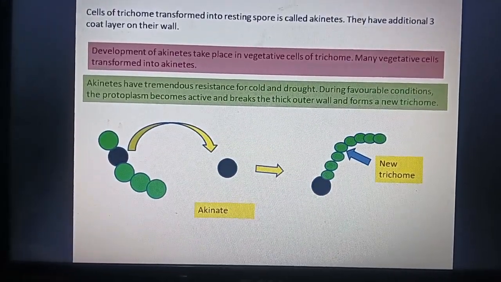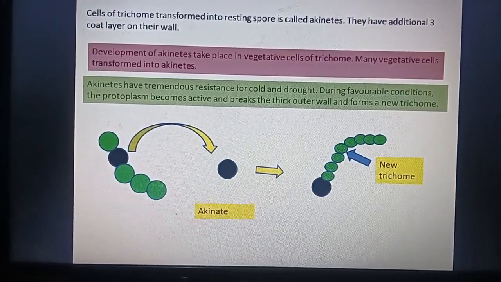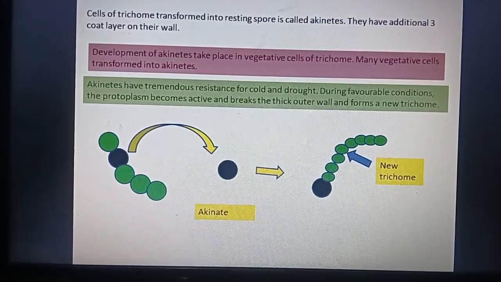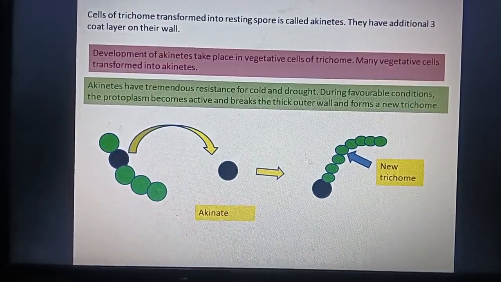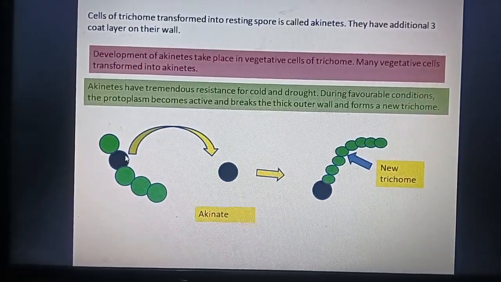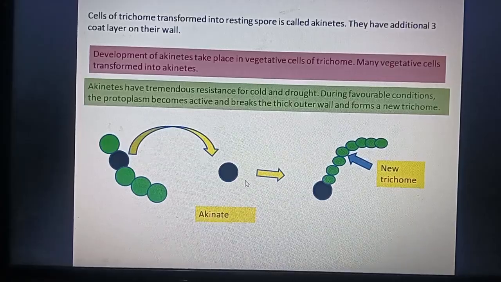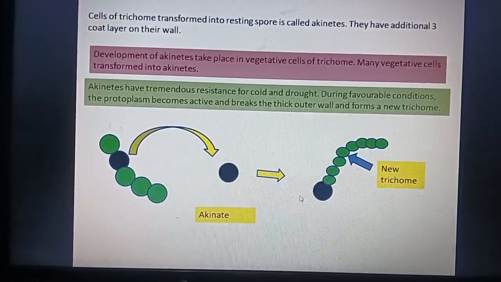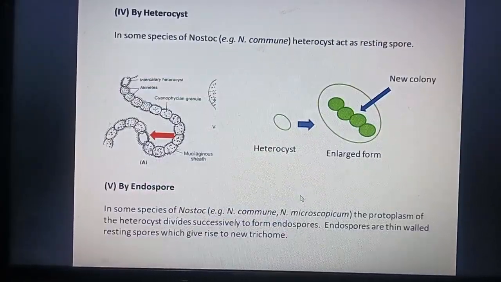Akinete is a very common method for reproduction in Nostoc. Here, any vegetative cell forms a triple layer of akinete, and when it detaches from the main filament, it germinates under favorable conditions to form a new trichome.